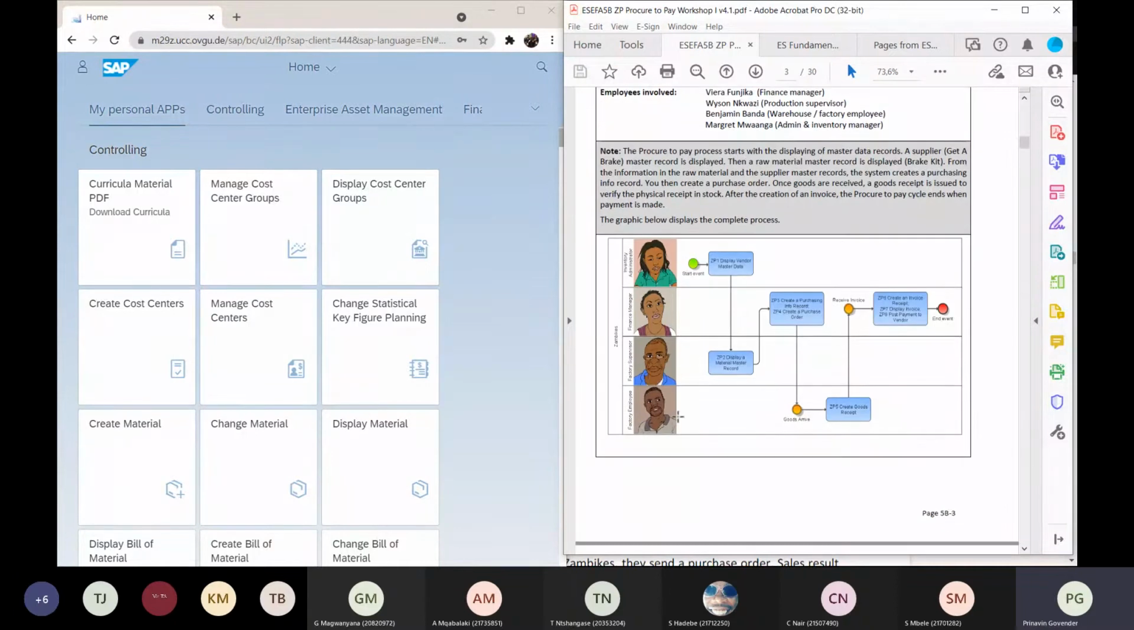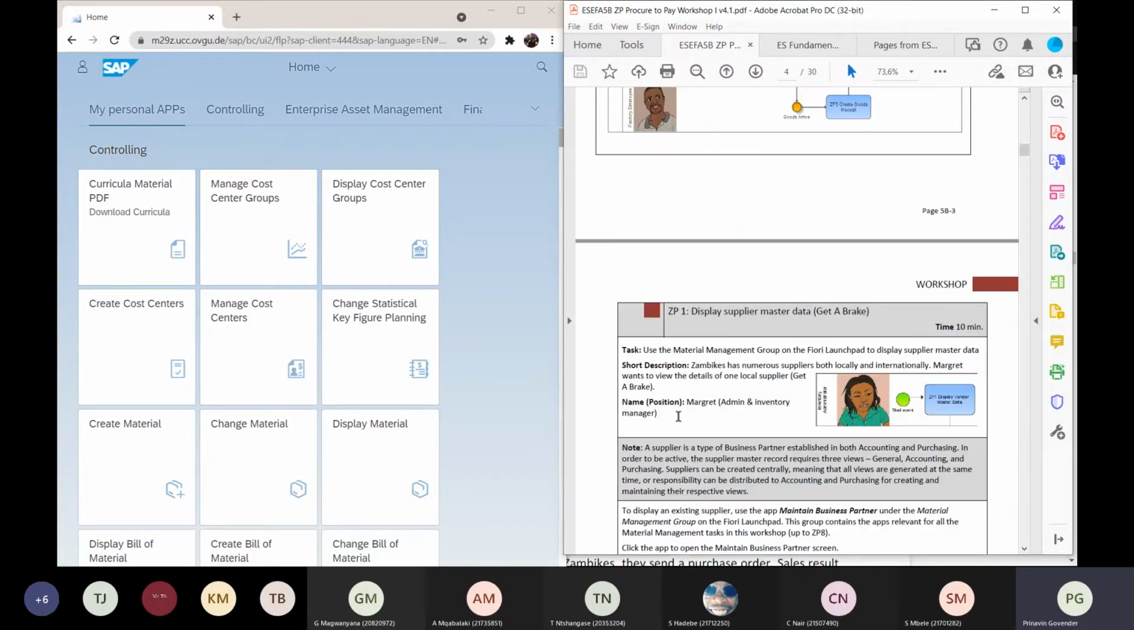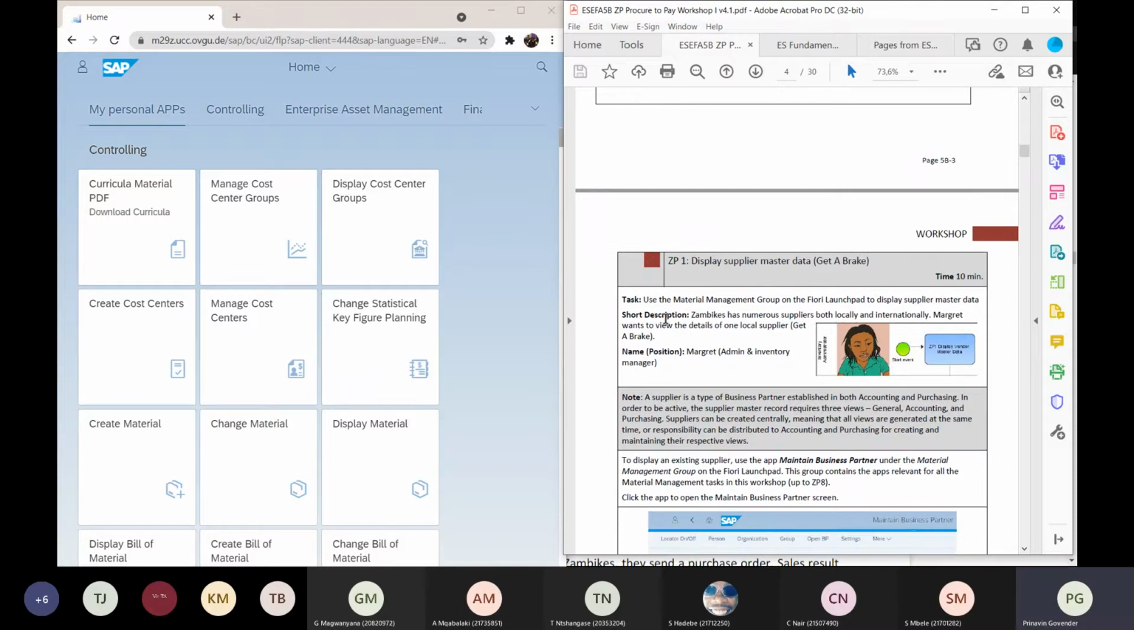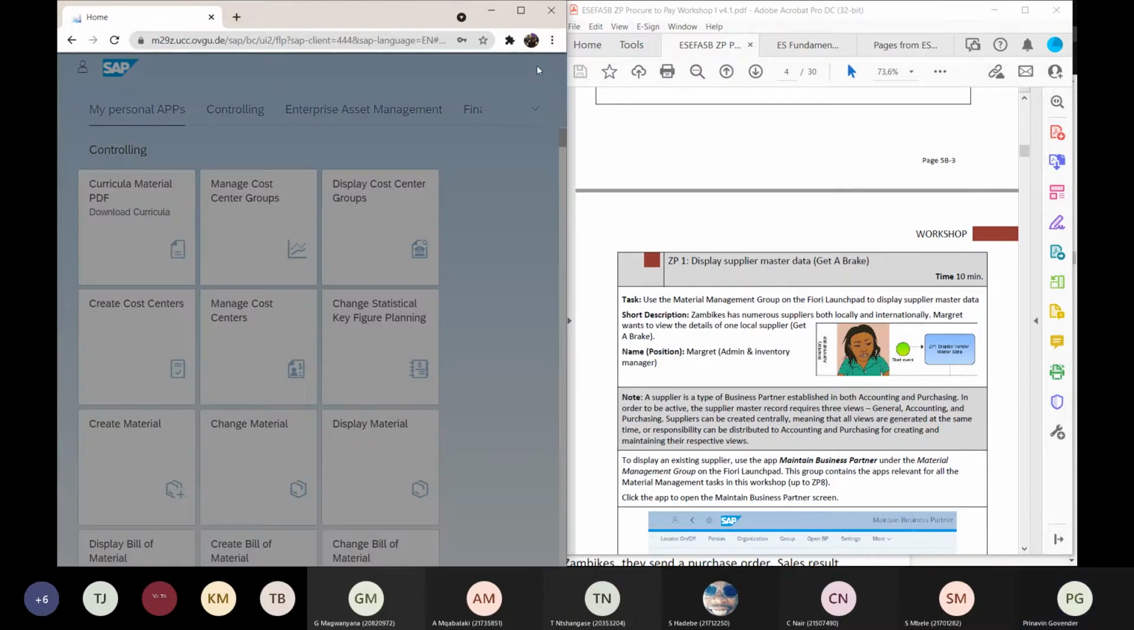and I'm now going to log into my SAP environment, S/4HANA, and it says use the material management group on the Fiori Launchpad to display supplier master data. So let's go and look for the master. What is it now? It's the maintain business partner. So let's go and look for maintain business partner.